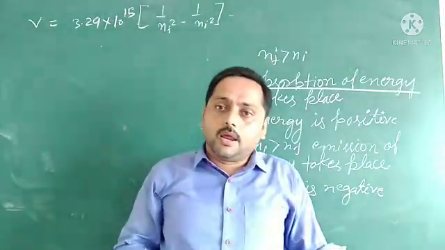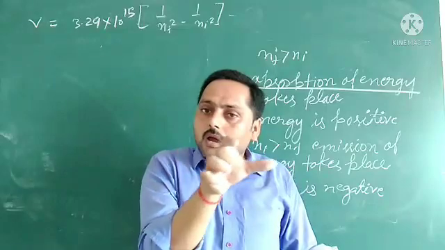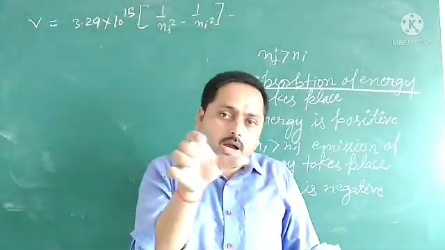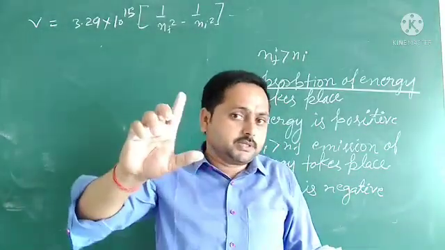Means if photons of the same wavelength are being emitted, so intensity is like this.